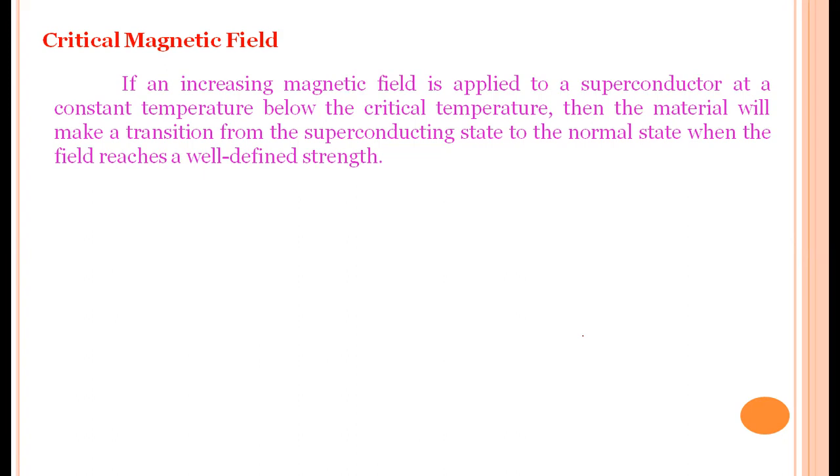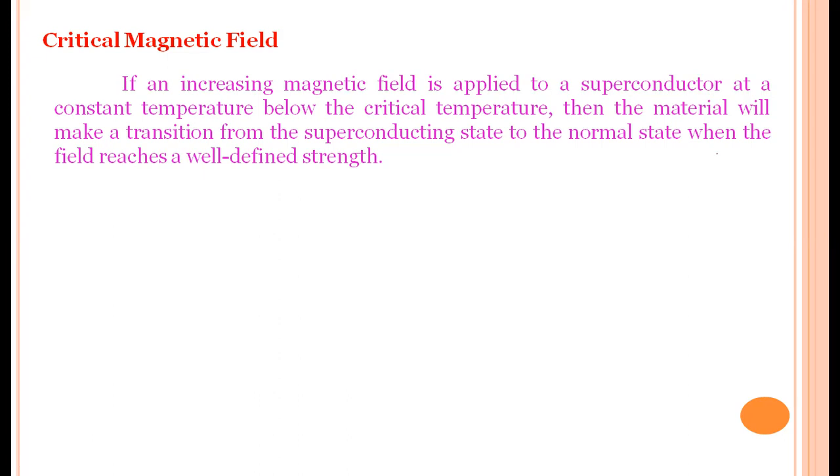When it is in the superconducting state and is kept in a magnetic field whose intensity increases, at a certain intensity of the magnetic field it loses its superconductivity. The superconductor changes into an ordinary conductor. Such a magnetic field intensity is called the critical magnetic field.